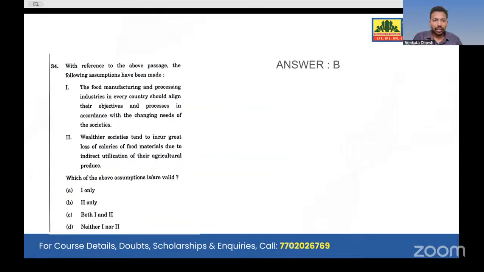And the last question for this particular cycle, with reference to the above passage, the following assumptions have been made. What assumptions have been made here?